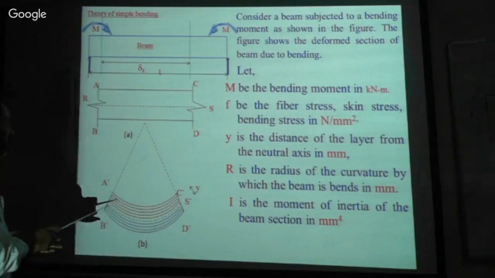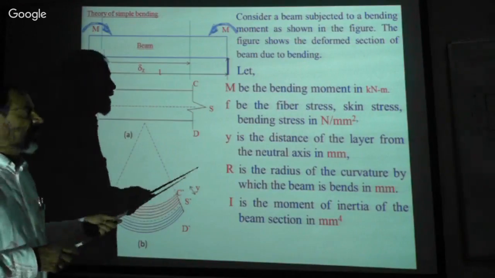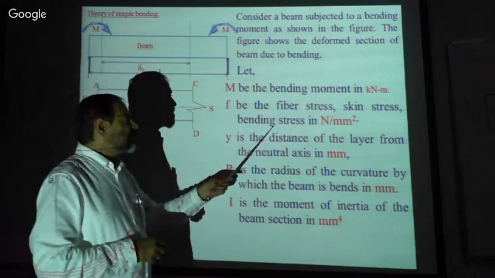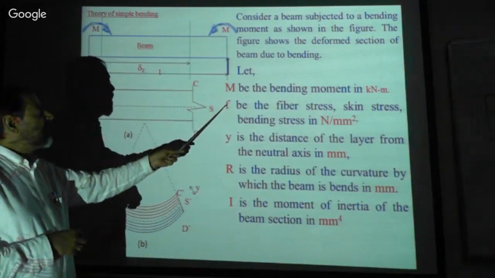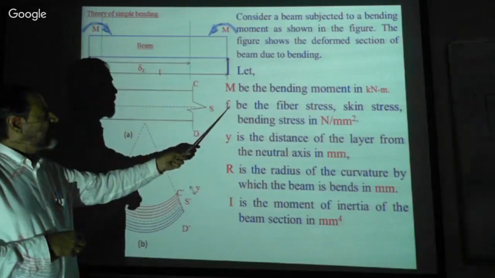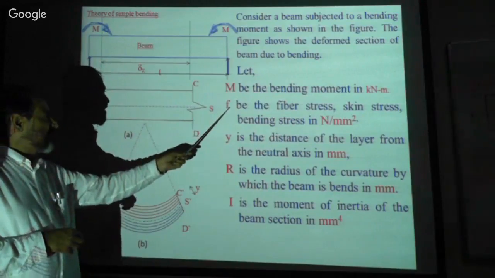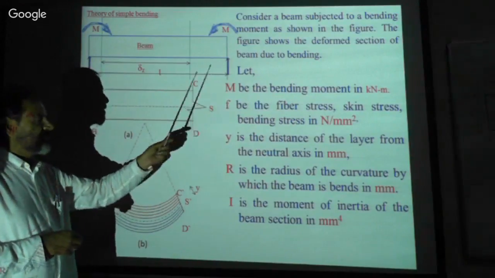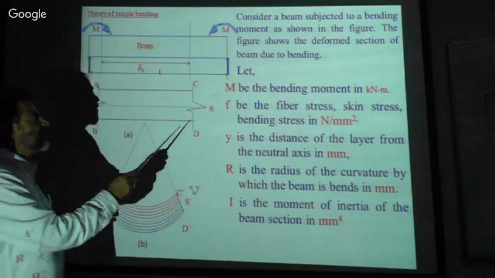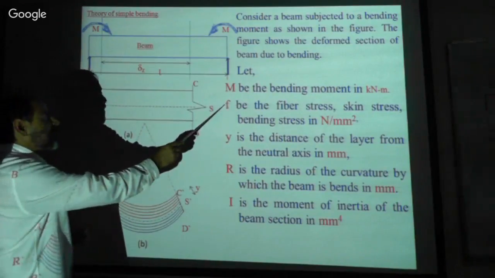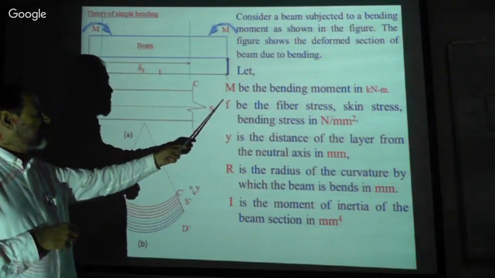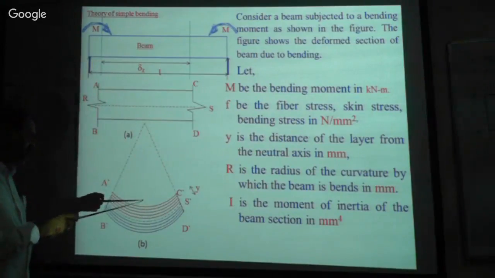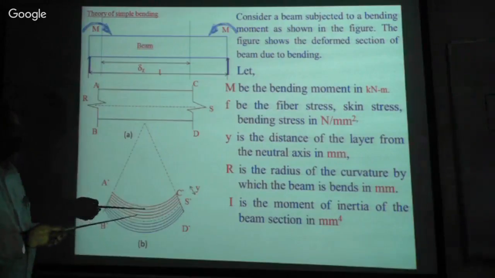Some people call it fiber stress, some call it skin stress or bending stress, whatever it may be. Some people use F suffix B, that is bending stress. Normally we use F as the abbreviation. F is the stress in the layer, each layer, isn't it?